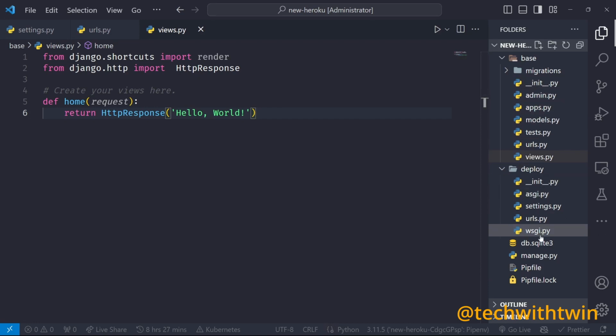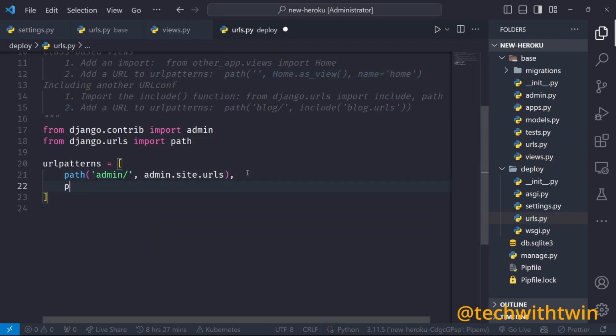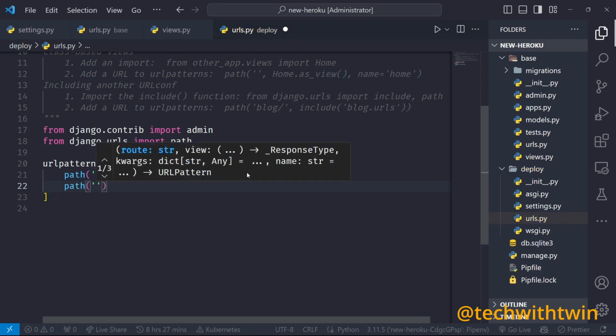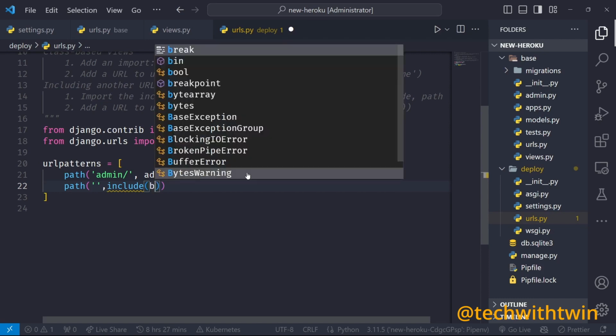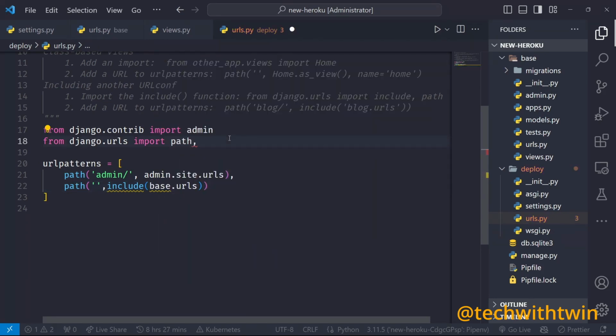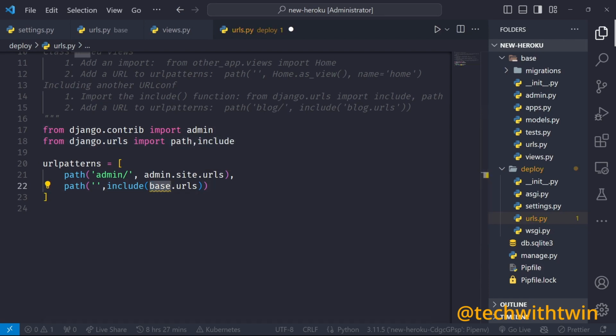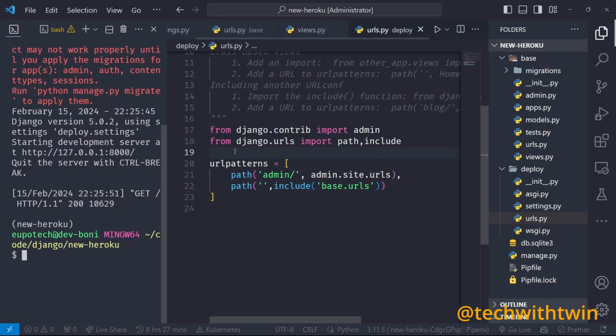And then we need to hook up the URLs in the base app with the main URLs from our project. So we can just come here and say when the path is empty, then we can include our base.urls. So we also need to import the include, and then we need to include that one. Also we need to make this one a string, base.urls. So that's it. So we can test and see.